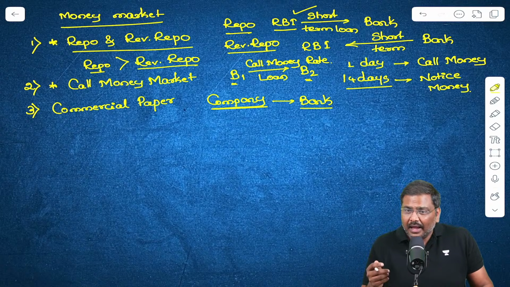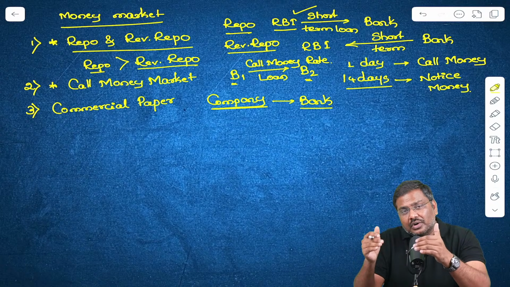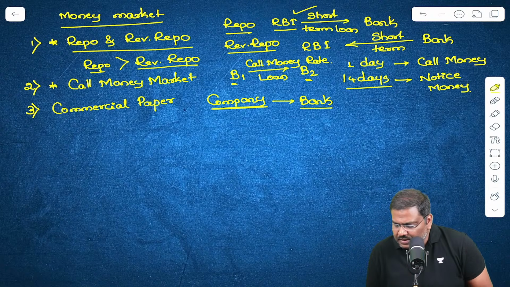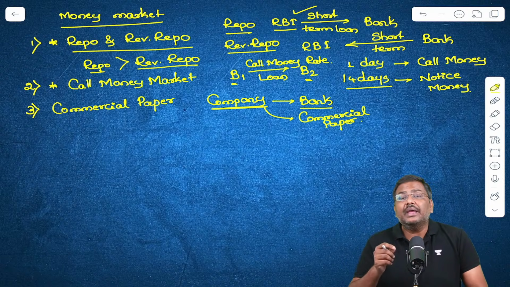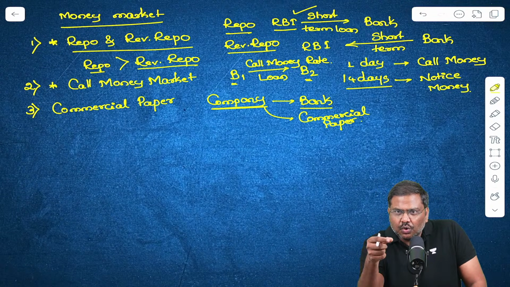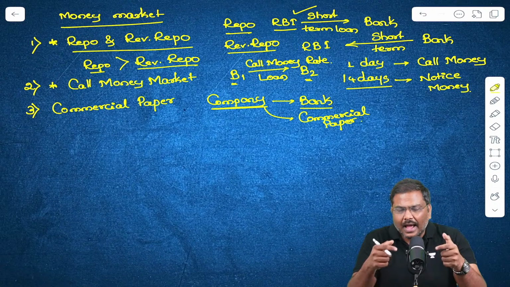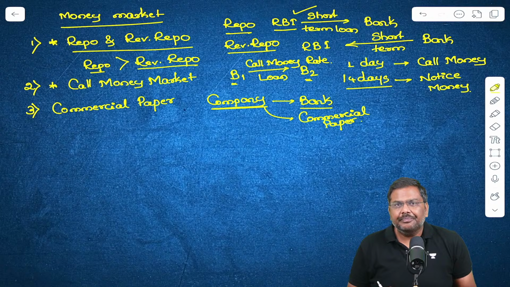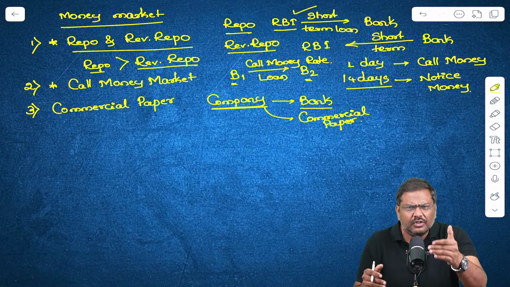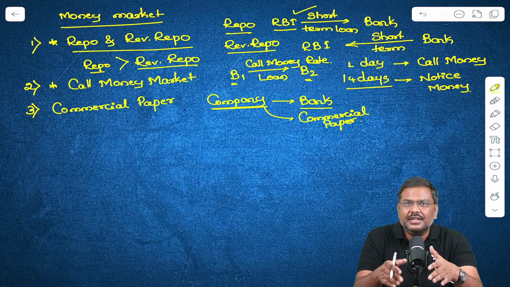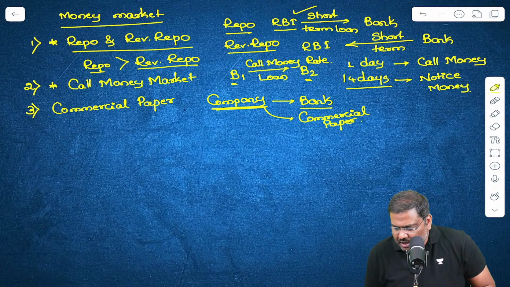Now, this particular company in this context may try to use one more type of instrument to borrow from the market for short duration. That instrument is called a commercial paper. This company will now issue a short-term instrument in the market. I will purchase it, you will purchase it. Now, you will pay money to this particular company. They will use the money for a short duration, let's say for 3 months. And after the tenure is over, they will return the money along with interest to the investors of commercial papers.